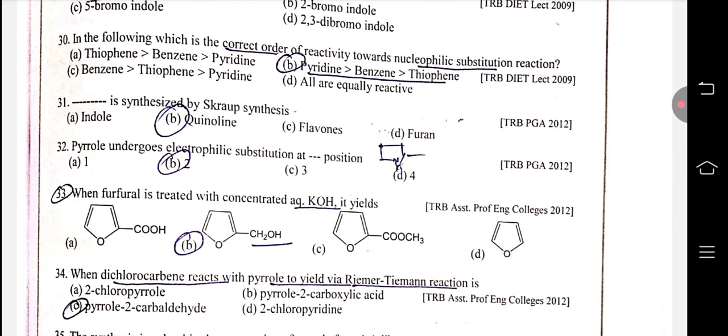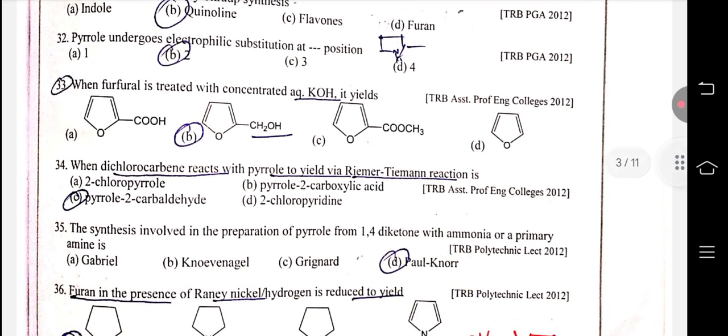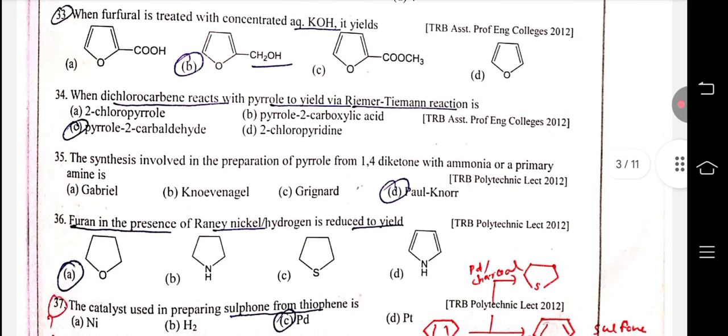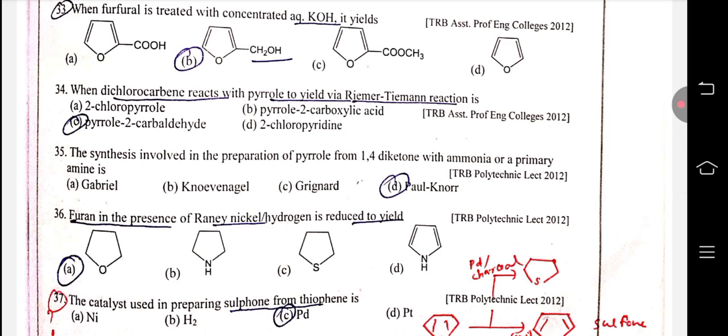Quinoline is synthesized by Skraup synthesis. Quinoline Skraup synthesis மூலம் தயாரிக்கப்படும். Pyrrole undergoes selective substitution at position number 2. When furfural is treated with concentrated aqueous potassium hydroxide, it yields the alcohol, second position. B is right. When dichlorocarbene reacts with pyrrole via the Reimer-Tiemann reaction, it yields pyrrole-2-carbaldehyde.